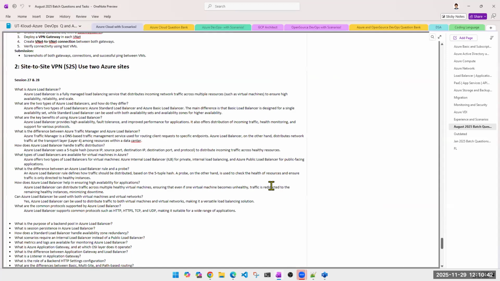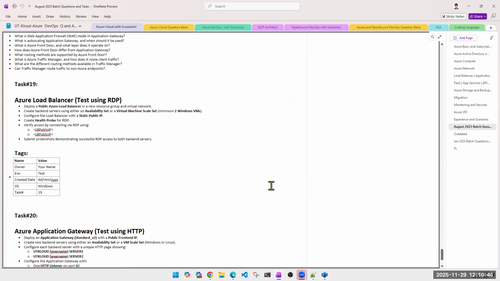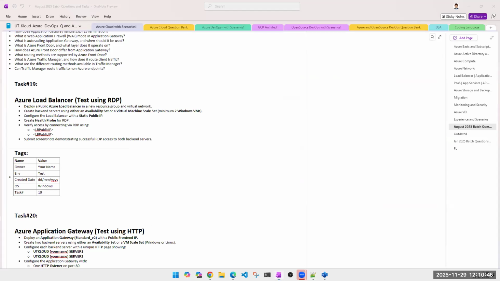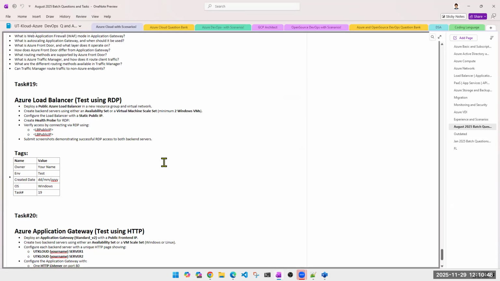Then we did the practicals. Practicals will also give you the actual environment and help with questions like what kind of issues did you face while creating a load balancer, or after creating the load balancer, and what is a health probe. So you will learn by doing the practical.